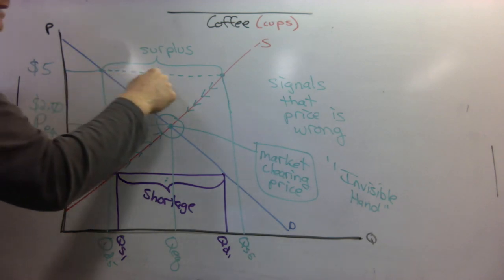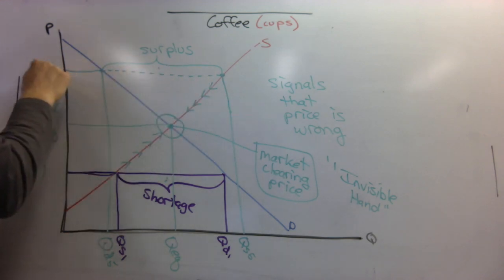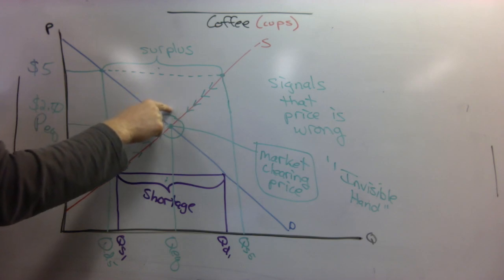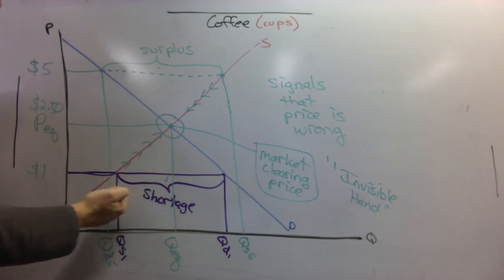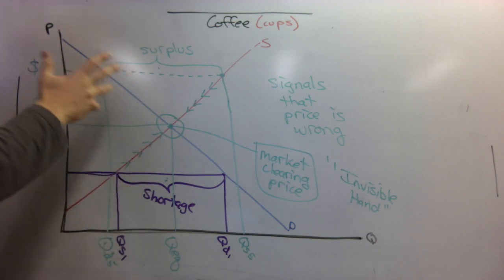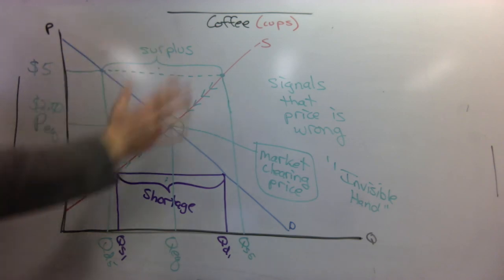So a surplus of labor, meaning wages that are too high, that might take a while to come down. Also, if there's a shortage, if prices are too low for labor, that might take a while to come up. The labor market responds much more slowly. So markets will respond at different rates.